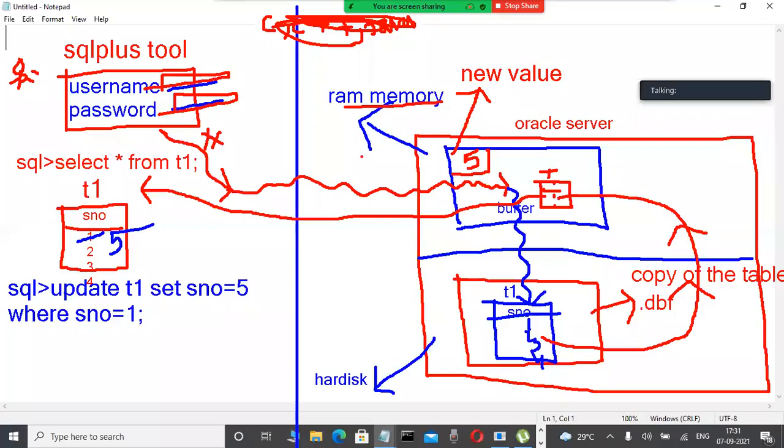Okay, fine. Again, the old value. What is the old value? 1. This old value for the transaction is also automatically stored in a memory area. Here the old value 1 for the transaction will be stored. That's why whenever update, delete, insert happens, in a memory area that happens. Okay, old value and new value. Old value is stored in some place and the new value is stored in some other place.